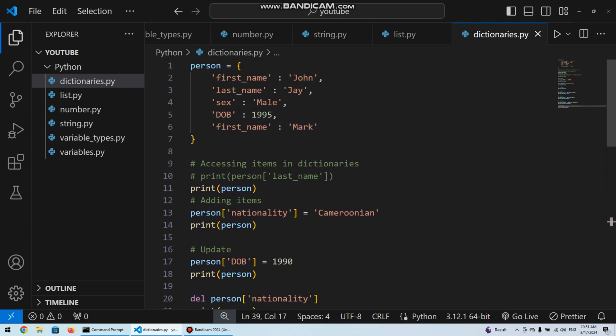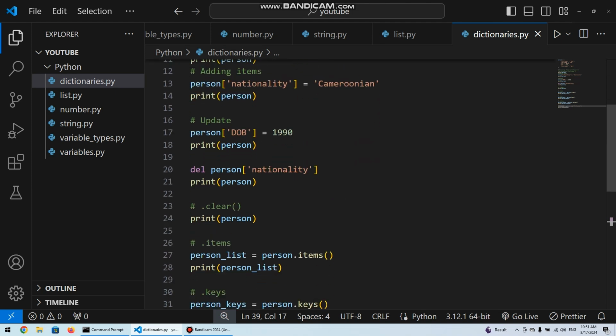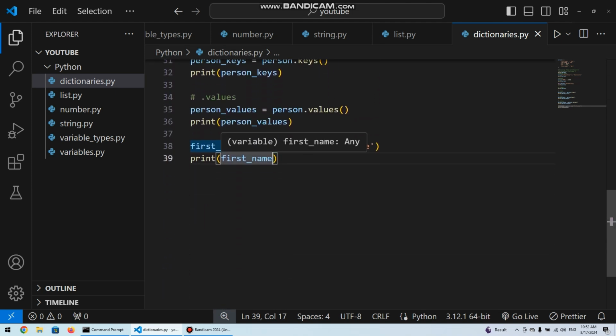So first name from here is mark, and when we pop out the first name, we are able to return it and hold it with this variable. When we start looking at functions, we are going to see what I mean by return, and you'll be able to understand it better. But just know that it is a way of, after doing something, bringing back an answer to you. So in this case, after popping, it brings back the value that is associated with the key we specified in our pop method, and we hold the value with a new variable we call first name. So trying to print first name, we see it gives us mark.